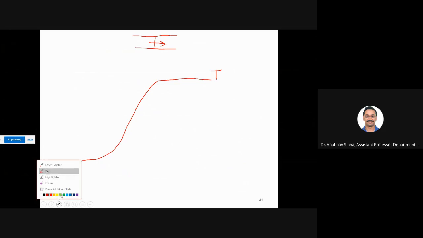Then if you talk about reactants, what will happen to reactant? Reactant will have some high concentration. When it reaches the flame, it drops down and then it will be low. Fine. Then we'll have products. What color do we want? Yellow. So product will start forming somewhere and then it will rise and it will stabilize. Okay, let me draw it again.